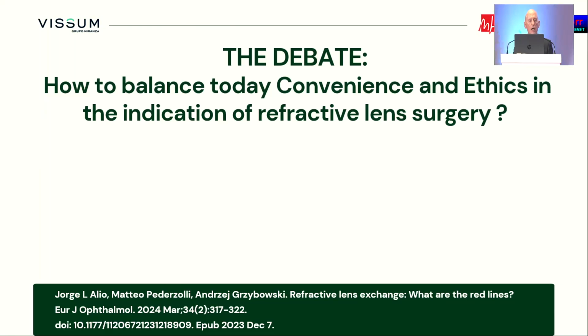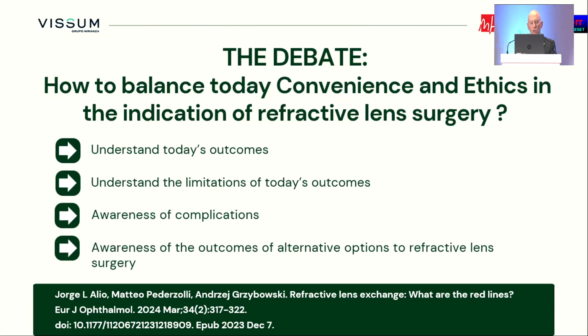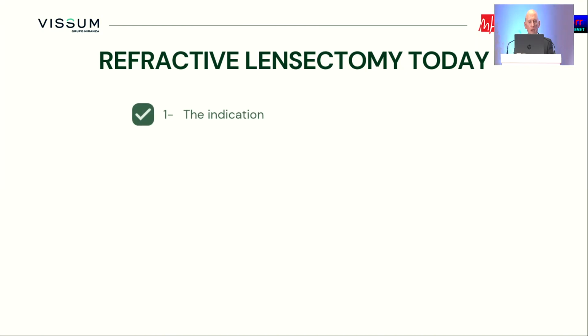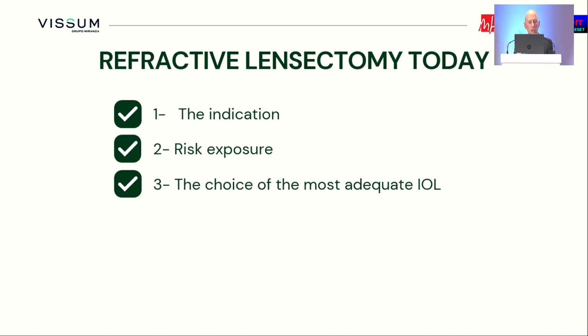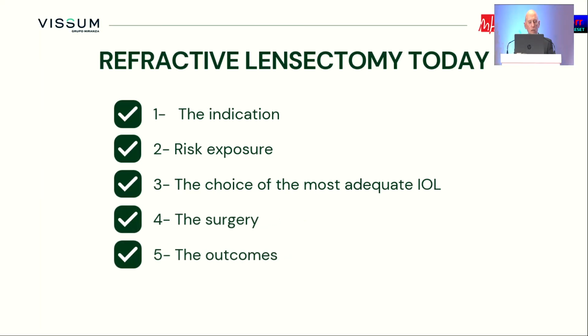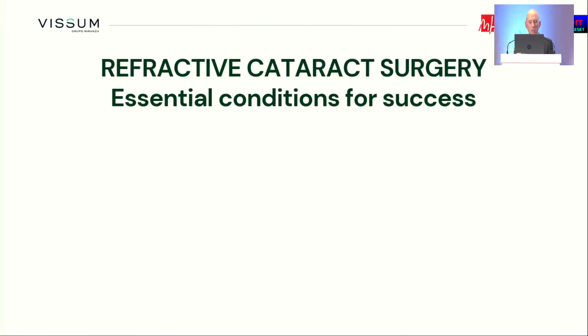So the debate today, and the reason for this session, is how to balance the convenience and ethics in the indication of refractive lens surgery. We have to understand the outcomes, the limitations, and the complications, and compare them with other alternatives that we have for the correction of refractive errors. Refractive lens exchange today has to consider the indication, the risk exposure, the choice of the most adequate lens, the surgery, the outcomes, and finally, to accomplish accommodation is the final goal and the holy grail that has to be accomplished, and we are at the early stages in which this can be obtained.